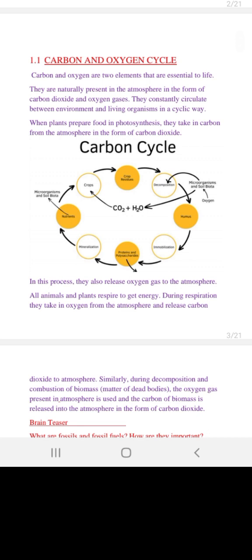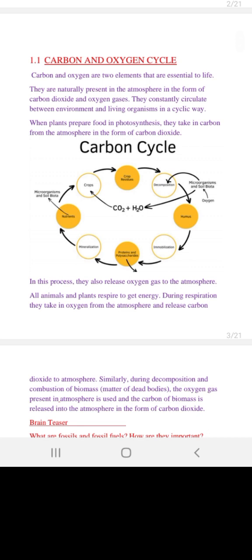Next process is that all plants and animals respire. Like we respire, we intake oxygen. They respire to get energy. That could also be called the process of their food production. During respiration, they take in oxygen from photosynthesis, and they release carbon dioxide to the atmosphere. So they intake from one side and they return it into the atmosphere in another form.